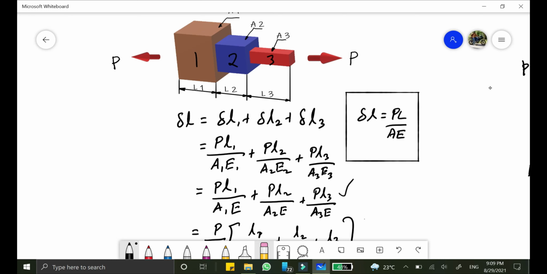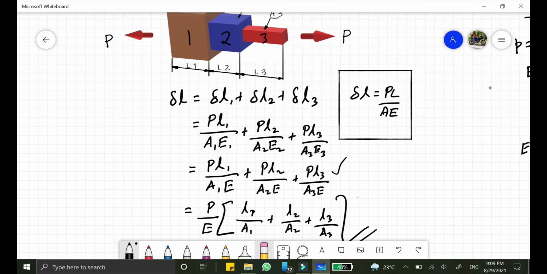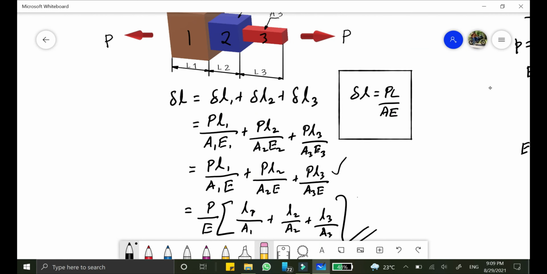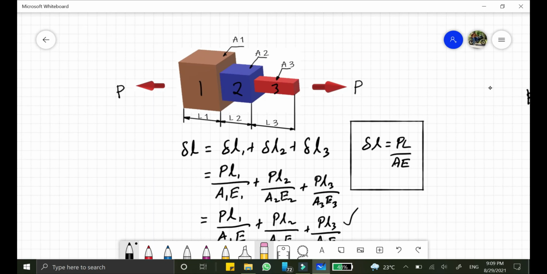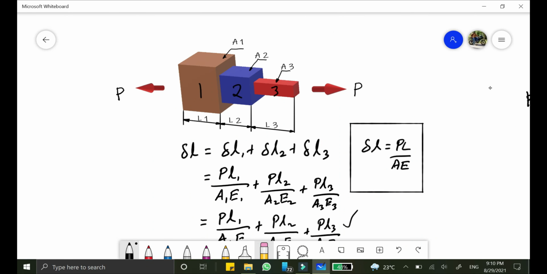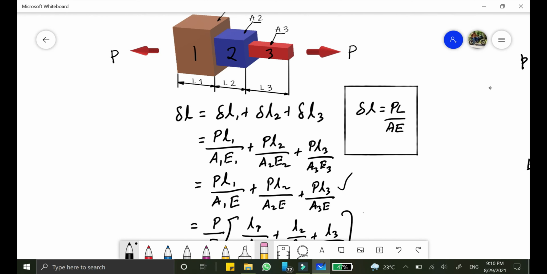The general formula is substituted here, and then we will get PL1 by A1 E1, PL2 by A2 E2 plus PL3 by A3 E3. So here, if the material of each and every section is the same, then the Young's modulus will be the same. So we can write PL1 by A1E plus PL2 by A2E plus PL3 by A3E,